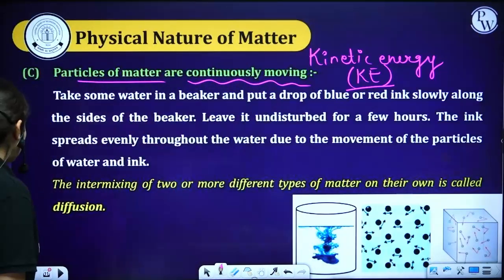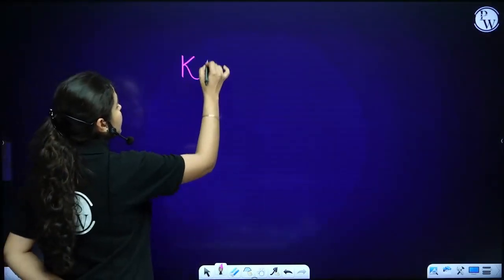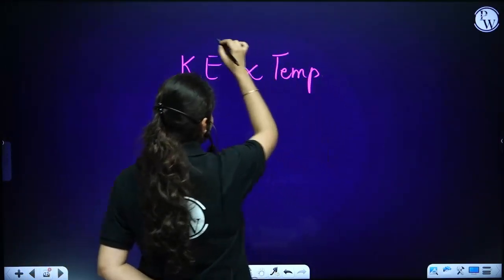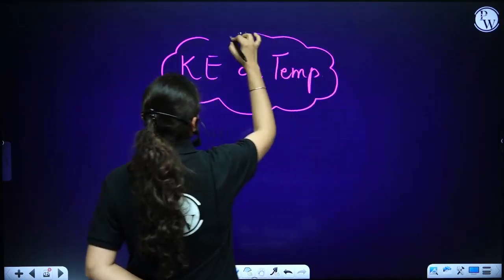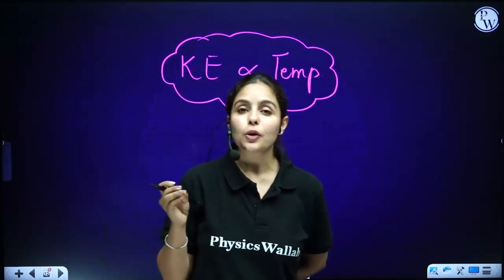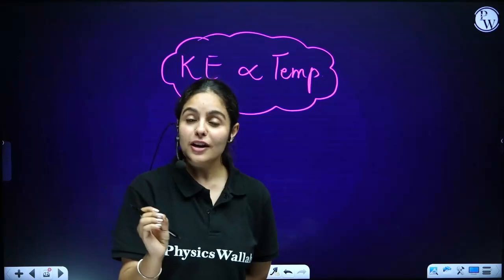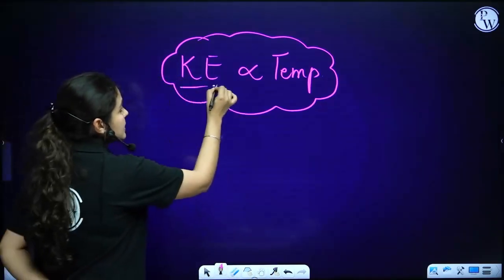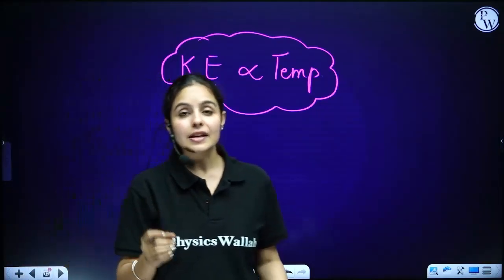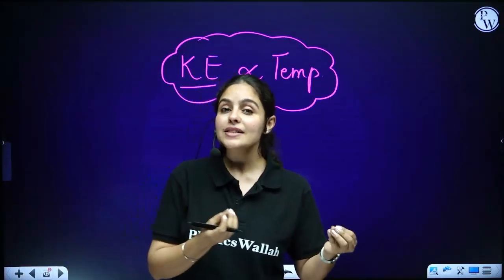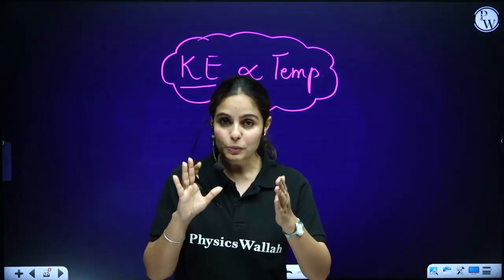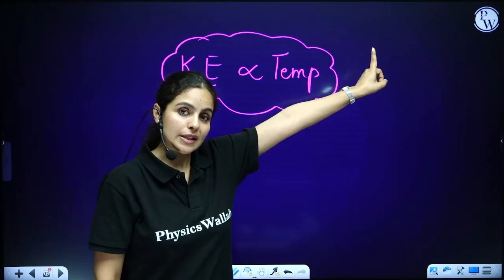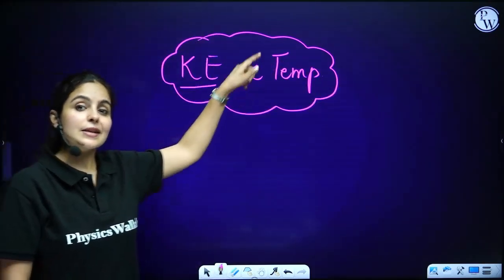Now one thing that you have to remember here is that kinetic energy is directly proportional to temperature. This is a quite important relation which is usually asked in your paper in section A, your MCQ questions. What does this mean? This means that kinetic energy, the movement of particles, increases with the increase in temperature. What does directly proportional mean? Directly proportional means if kinetic energy increases, temperature increases. If kinetic energy decreases, temperature decreases.